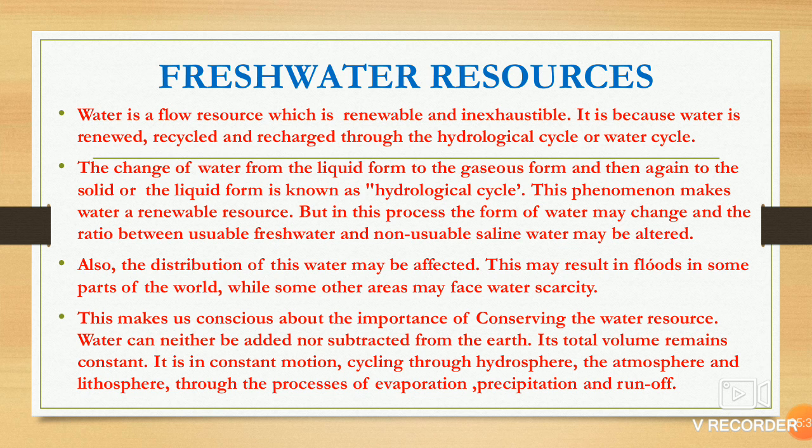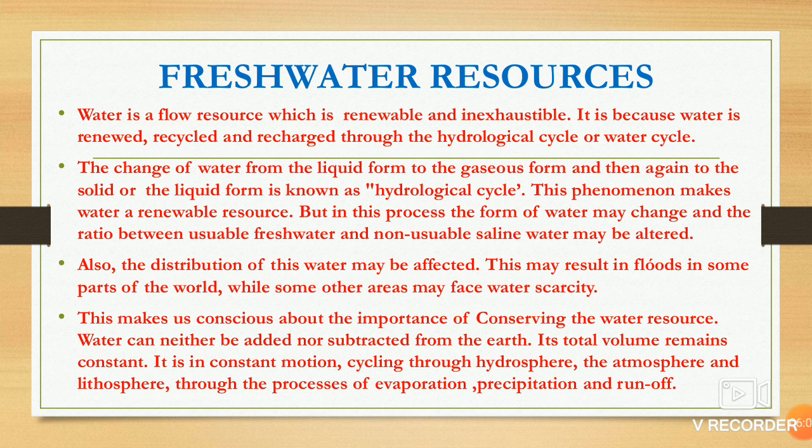Distribution of water may be affected because in some areas floods come, and in some areas there is water scarcity. Water scarcity means shortage of water over its demand. When water is available in short supply but demand is more, that is water scarcity.